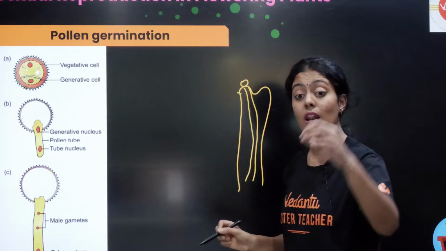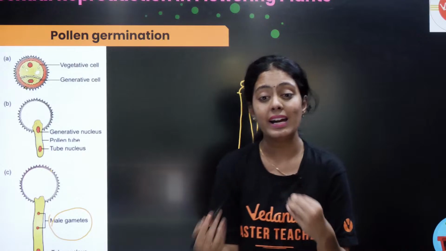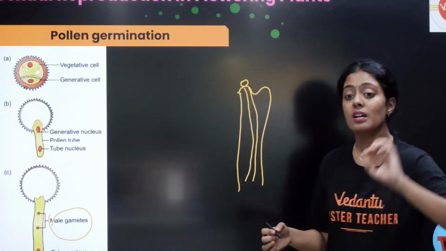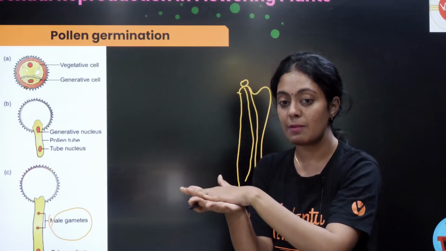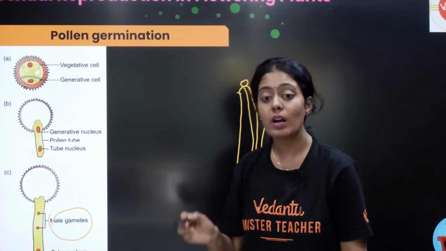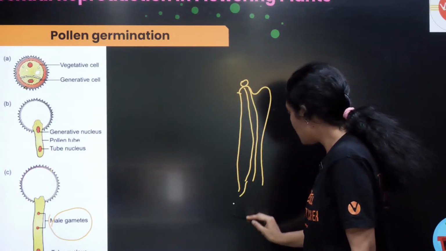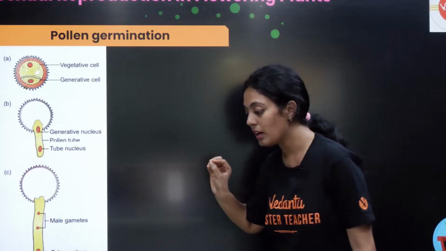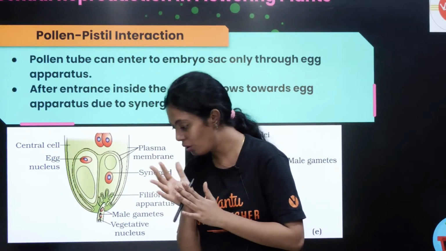And the pollen will be shed. You can see the male gametes. The generative cell will undergo mitosis to produce 2 male gametes. This is what we call pollen germination. Does anyone have any doubt here? Pollen germination: the pollen grain will land on the stigma and produce a pollen tube. Through this pollen tube, the male gametes will reach your ovary, which has your ovule. This is what is going to happen next. Does anyone have any doubts still? Please do tell me. Yes or no?